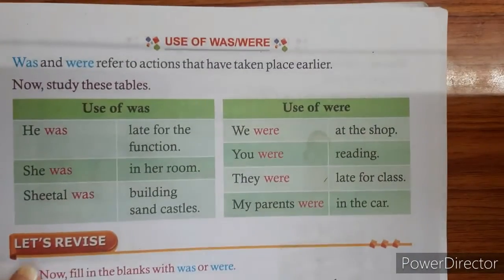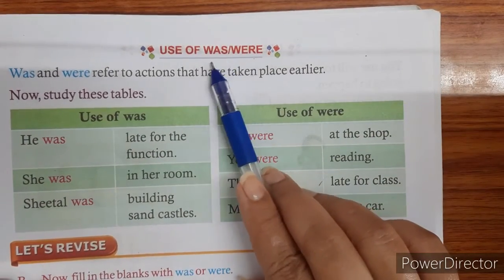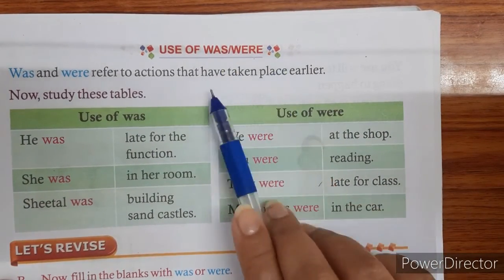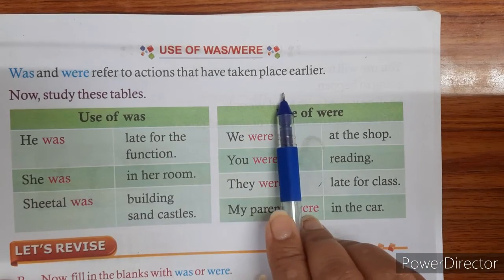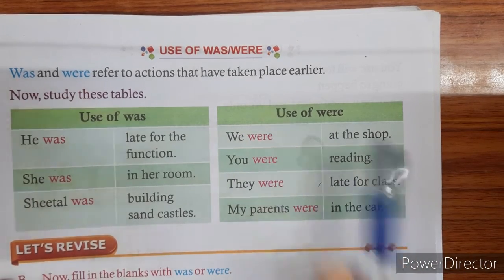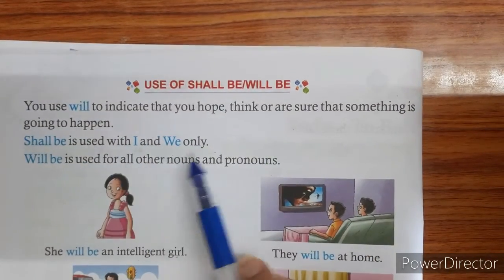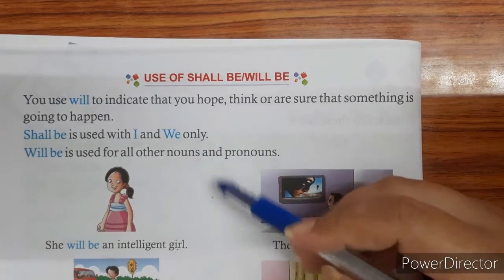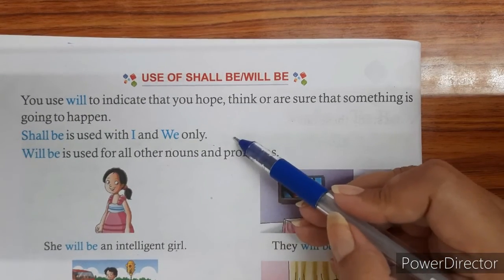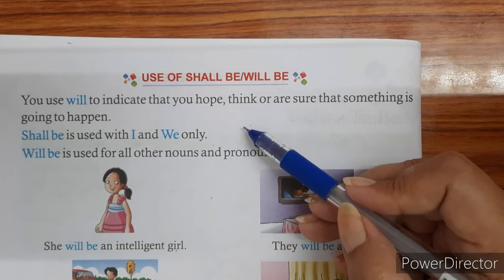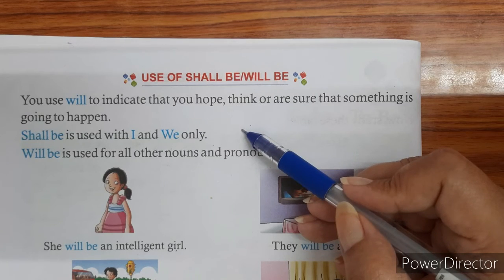Then we learned that the use of was and were takes place when we are speaking about the past tense, and we use shall be and will be when we speak of something that is possible to happen in the future tense.